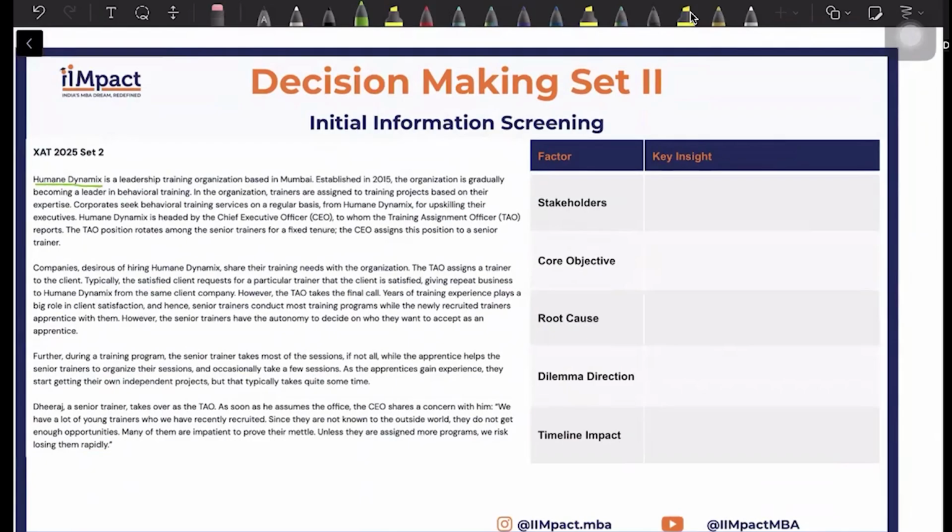Human Dynamics, established in 2015. All right, I'll just mark this for now. Leader in behavioral training, okay. Assigned based on expertise, all right. Headed by CEO to whom TAO reports. TAO position rotates amongst the senior trainers and CEO assigns TAO.